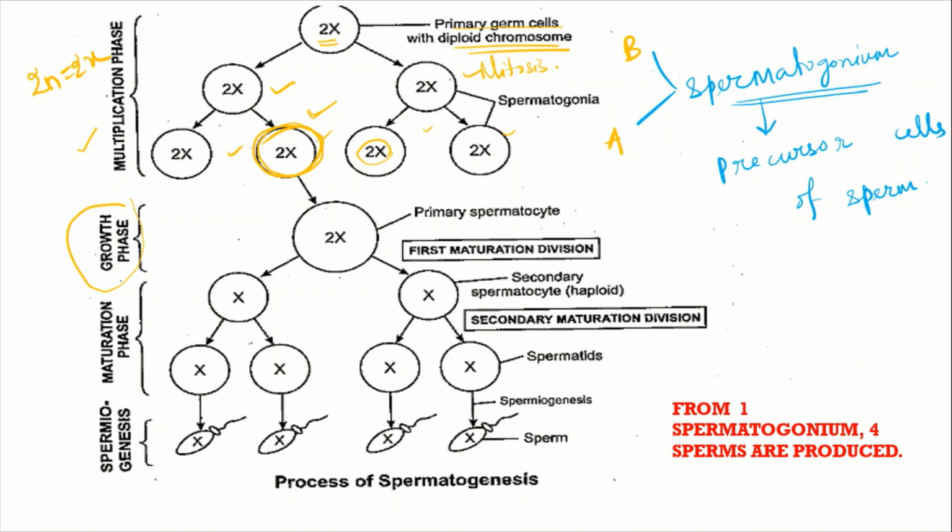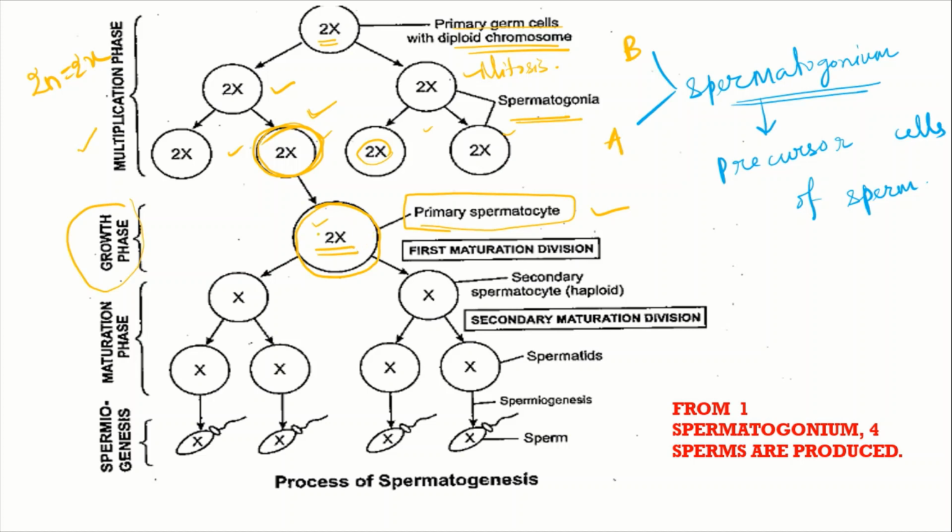Here it will attain the growth. See, the size of the cell increased. It attained some growth, and now after completing the growth phase, this cell will now be called a primary spermatocyte. Here it was called a spermatogonium, and after completing the growth phase, it is now called a primary spermatocyte. But the chromosome number is still the same, that is 2n number of chromosomes.